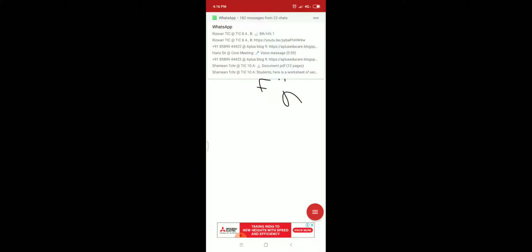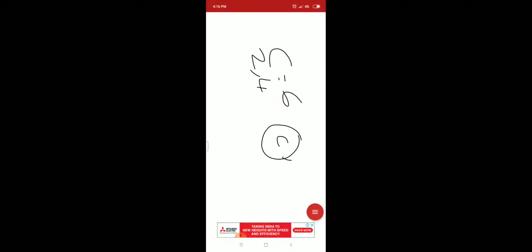Consider the atom carbon. Carbon has atomic number 6, and its electronic configuration is 2, 4. So how many electrons are in the outermost shell of carbon? Yes, 4 electrons.